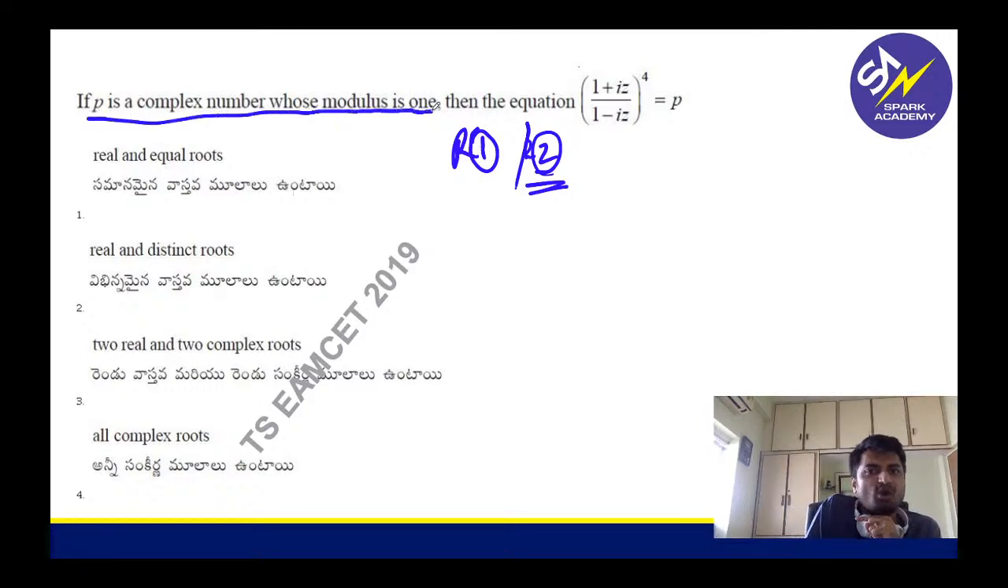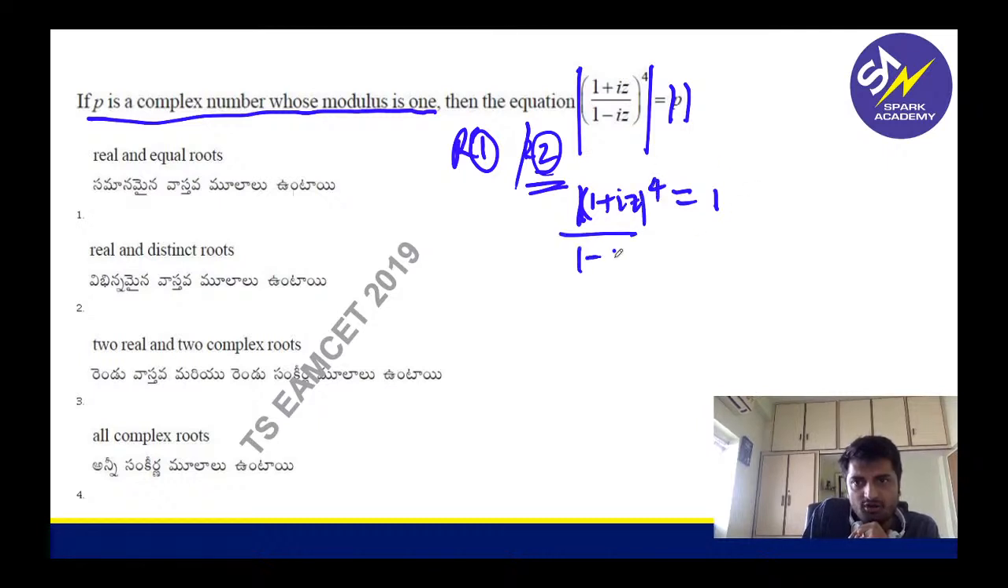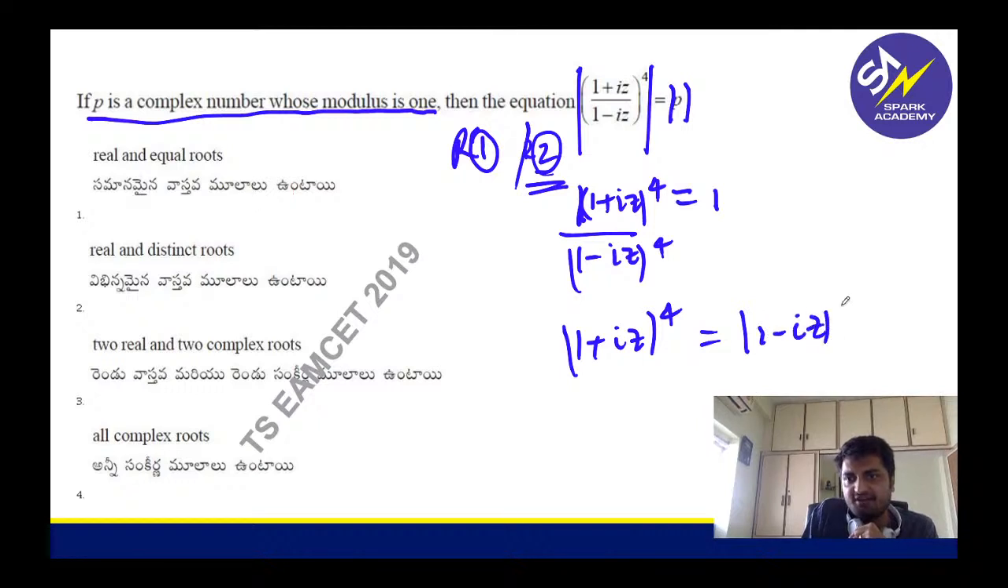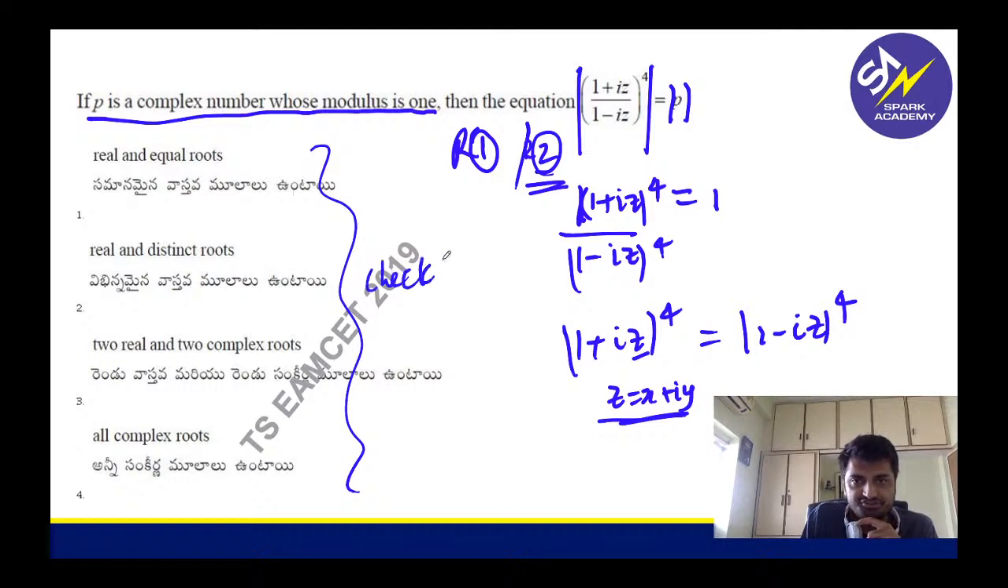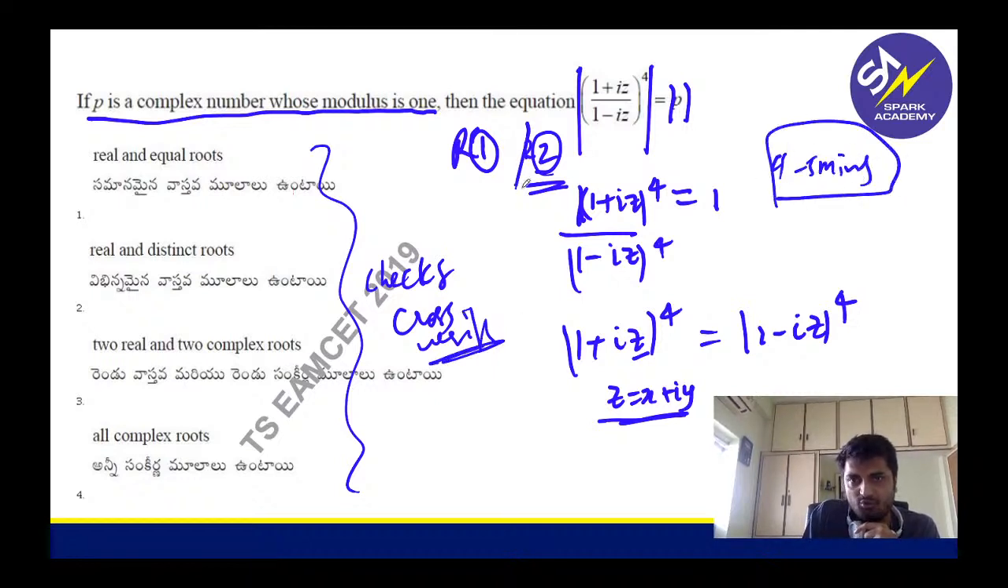P is a complex number whose modulus is 1. So that means if you take mod on both sides, it will be 1. And I can write the modulus of (1 plus iz) whole power 4 by the modulus of (1 minus iz) whole power 4 is 1. Or (1 plus iz) whole power 4 equals (1 minus iz) whole power 4, I can write. Substitute z as x plus iy, you will get a quadratic. Depending on that, you check the options and cross verify. Approximately this question will take 4 to 5 minutes to solve. That is why I kept it as round 2.